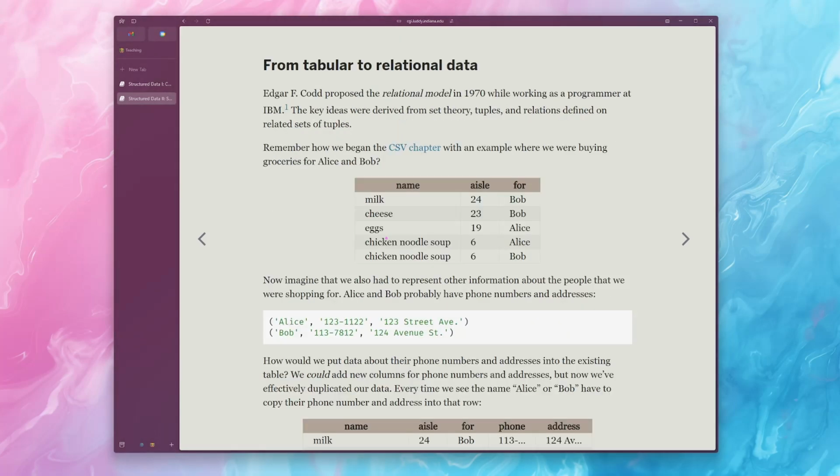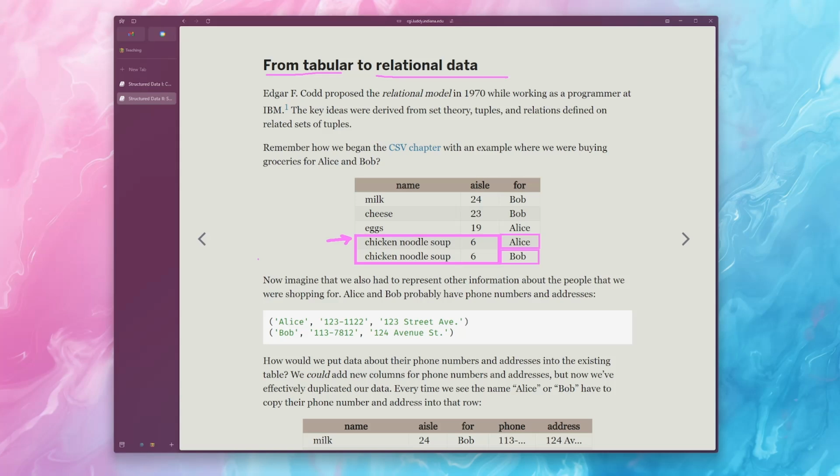One of the last examples we talked about in the CSV chapter was starting to get to this problem where we had things like chicken noodle soup and aisle 6 that was effectively stored twice because we had to look at it for both Alice and Bob. So the motivation that we want to have when going from tabular to relational data is that there's actually different ways that we can break apart this data such that we're not storing or duplicating the same information multiple times.